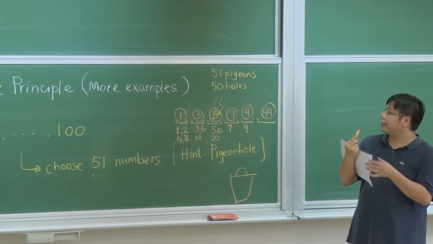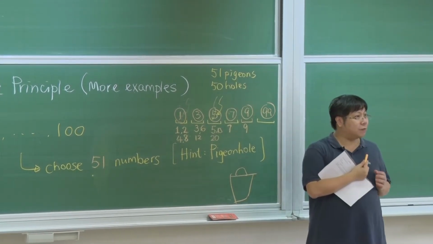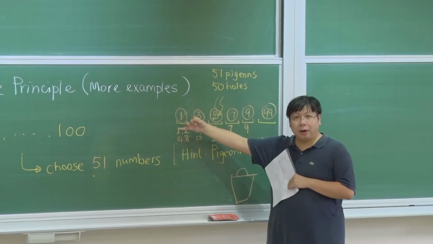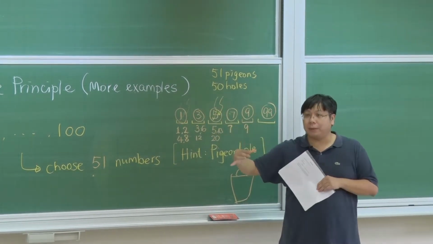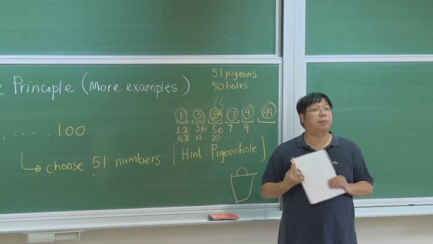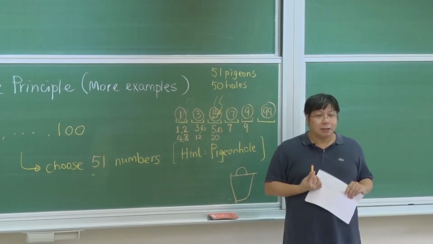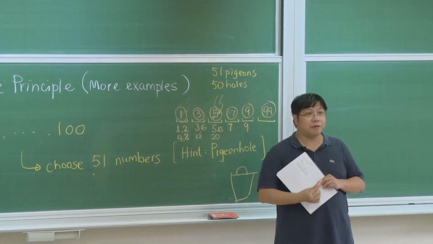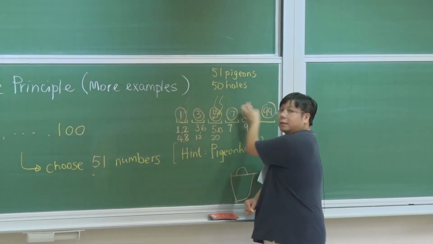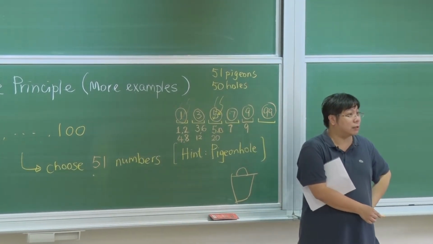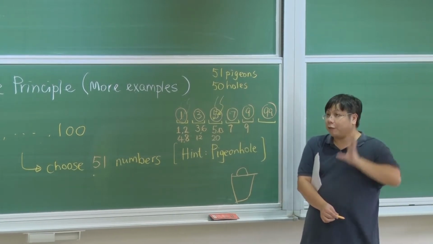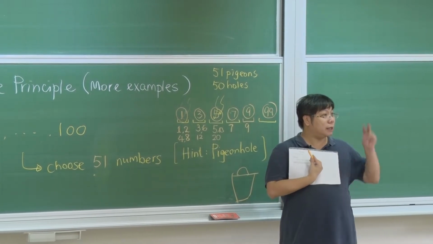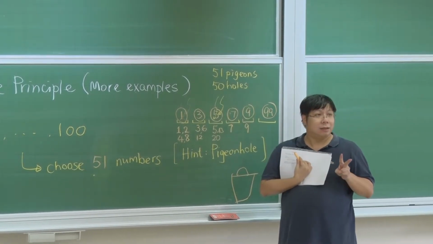Now, what is so special about this? The special thing, as we have mentioned before, is that when there are two numbers falling into the same hole, then these two numbers must have one dividing the other properly. Is that okay? So if you count 1, 3, 5, 7, 9, up to 99, there are exactly 50 different kinds of holes. And when you are selecting 51 numbers, no matter how you put the numbers, there must be some hole containing 2 or more numbers. Is that okay?